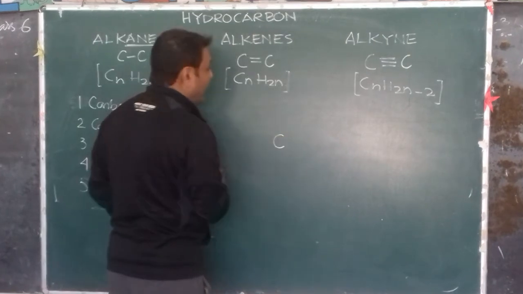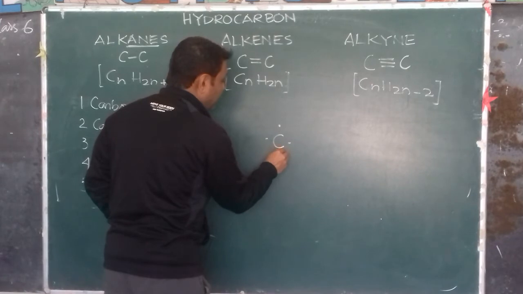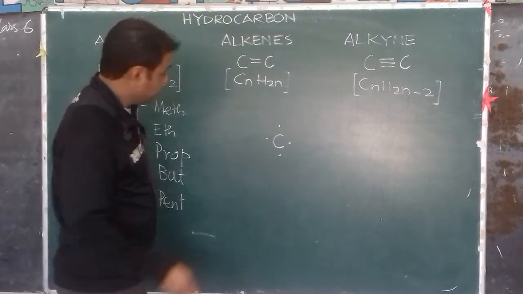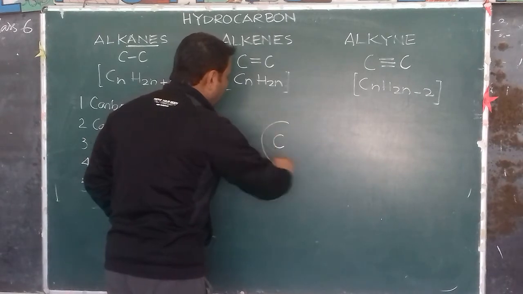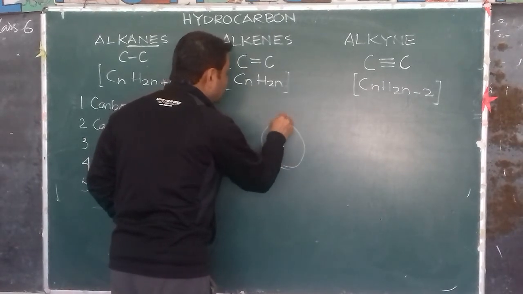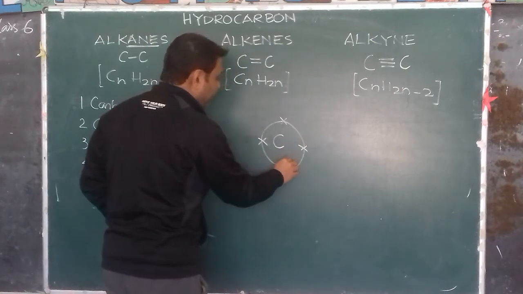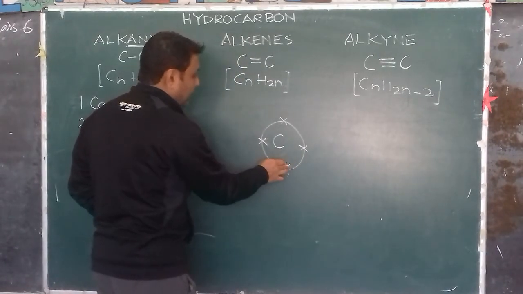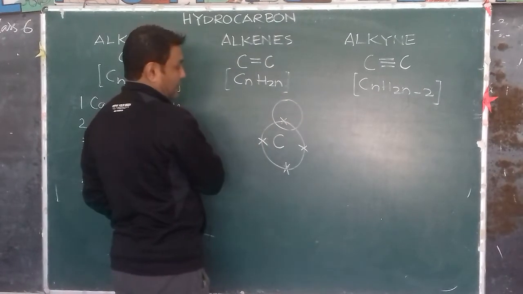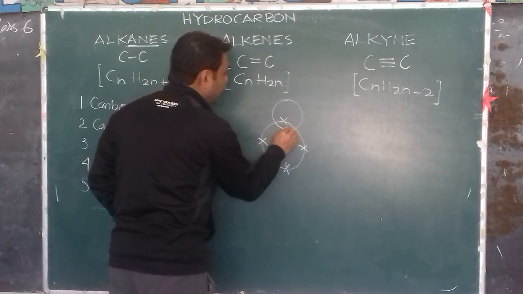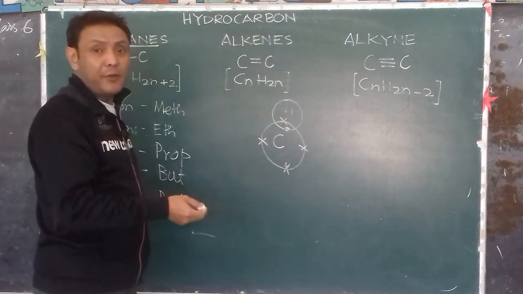Now, in carbon, we are interested in the outermost shell. In the outermost shell of a carbon atom, how many electrons are there? 4 electrons, because it is tetravalent. So one electron is shared with 1 hydrogen. Of course, since it is a hydrocarbon, it has to share with hydrogen.